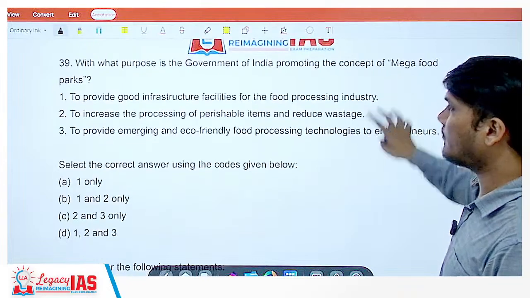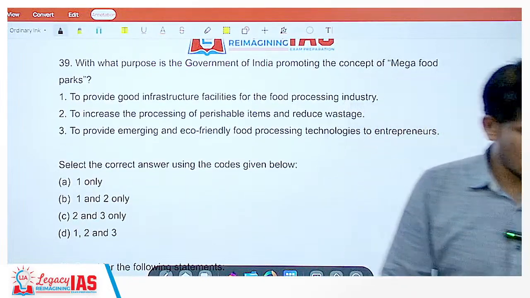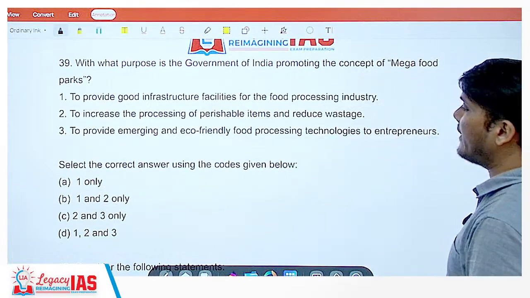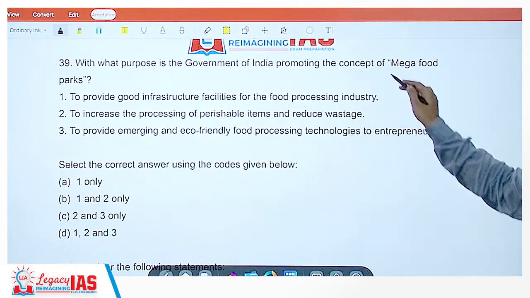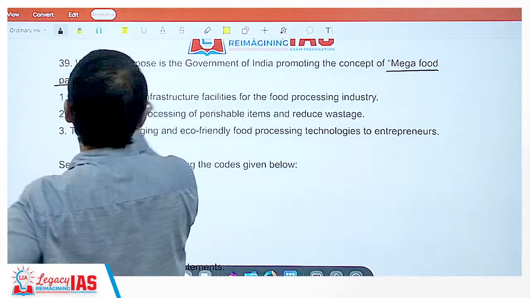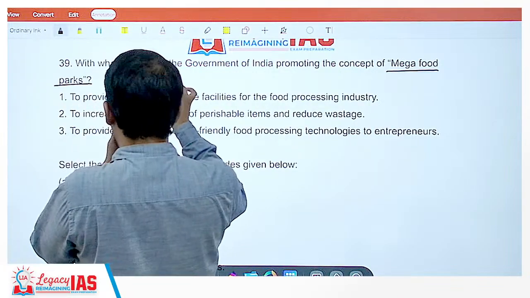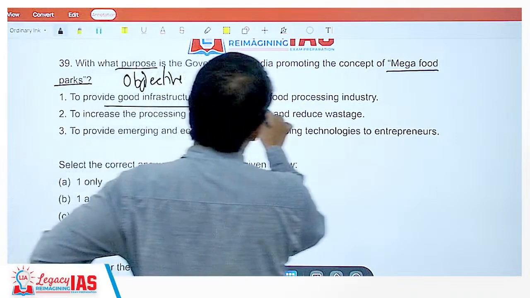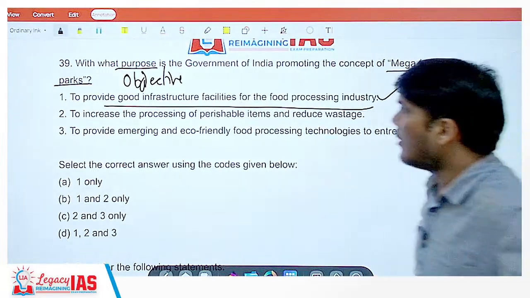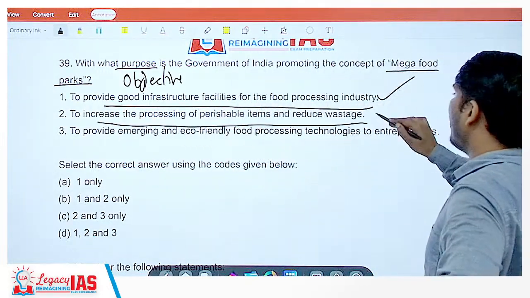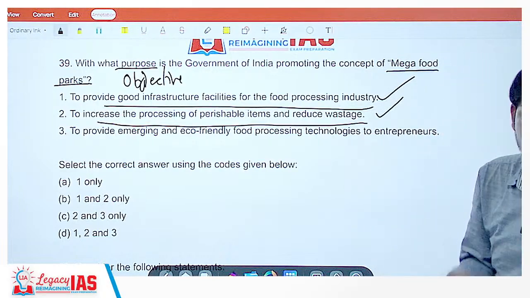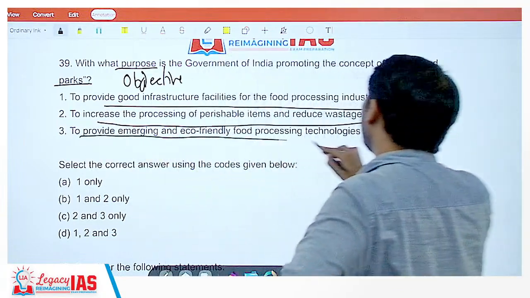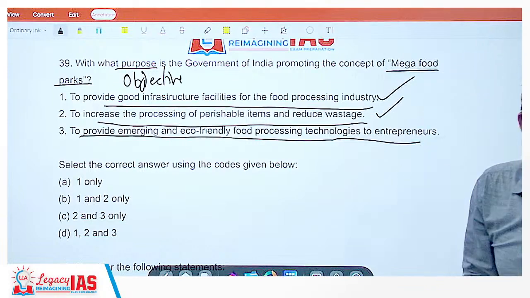Moving on to question 39, with what purpose is the government of India promoting the concept of mega food park? What is the purpose or what is the objective? Okay, to provide good infrastructure facilities for food processing industry, yes. To increase the processing of perishable items and reduce wastage, yes. A lot of them goes to waste also. If you process, they'll stay for longer and that would be utilized, wastage will be reduced. To provide emerging and eco-friendly food processing technologies to the entrepreneurs, yes.